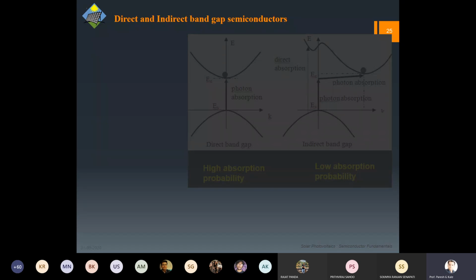Anyway, so band gap is the crucial thing for everything. A band gap will come up whenever we talk of almost everything. Okay, so the point is there are two types of band gaps: direct and indirect. Every material will have a different kind of band gap, and both direct as well as indirect can be used for electronics or solar cells. Direct band gap examples are gallium arsenide and cadmium telluride.